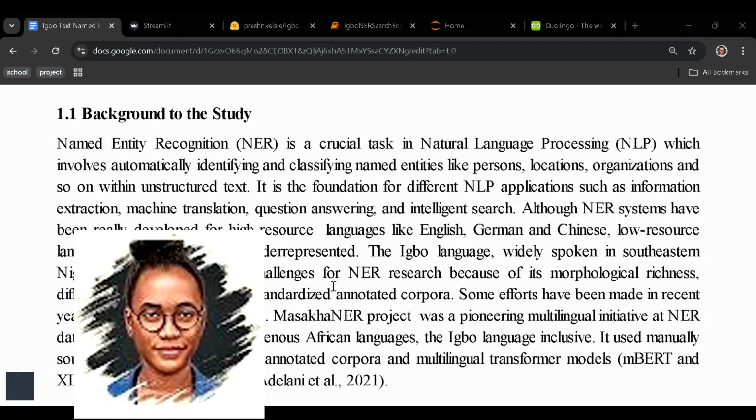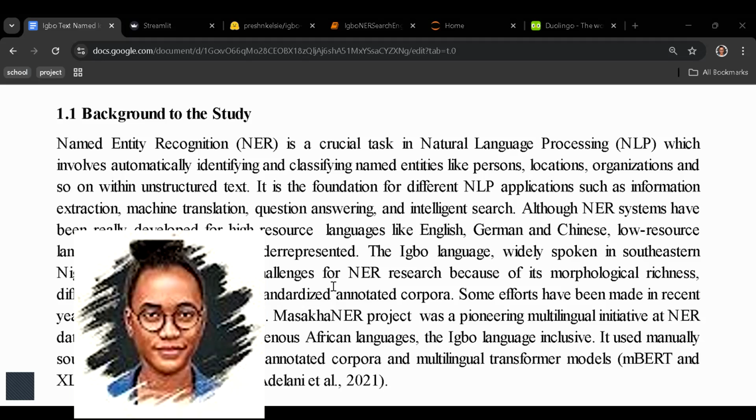So these are some of the issues that have been faced in why NER research has not really advanced. I found this out by the literature review. So you have to make sure that you read the literature review and understand all this.